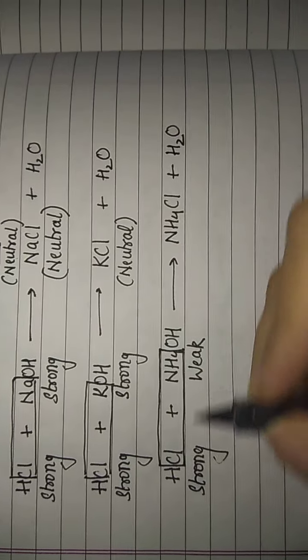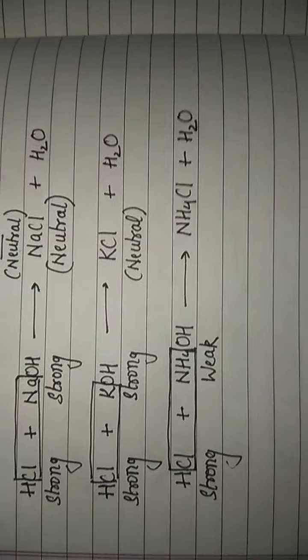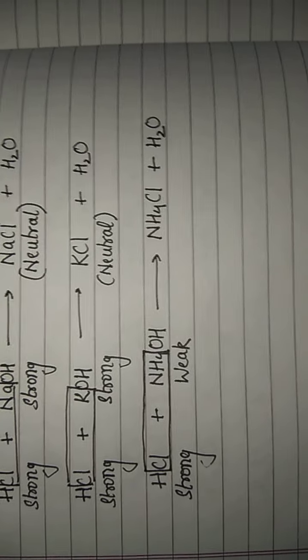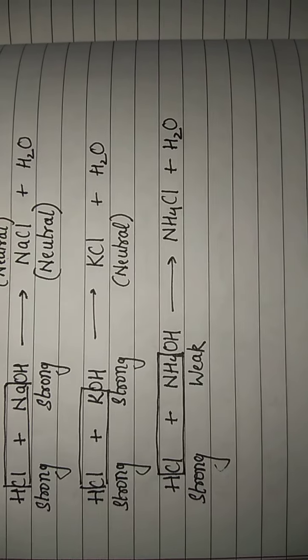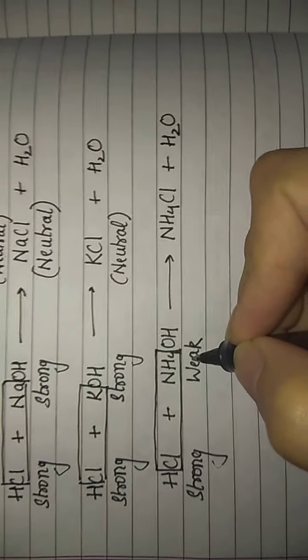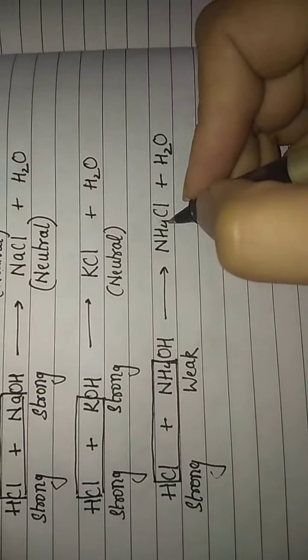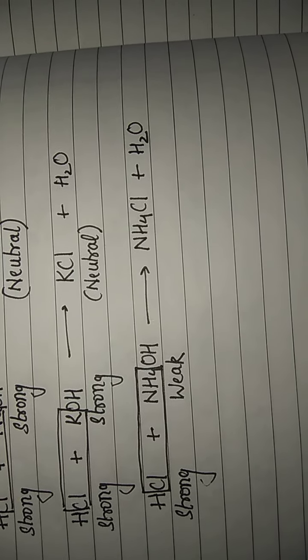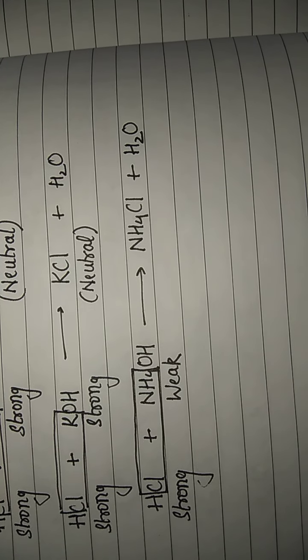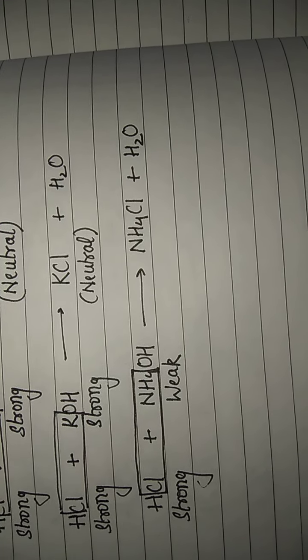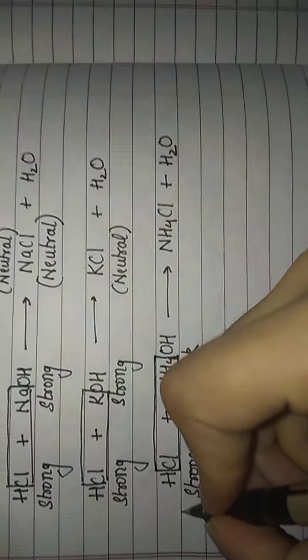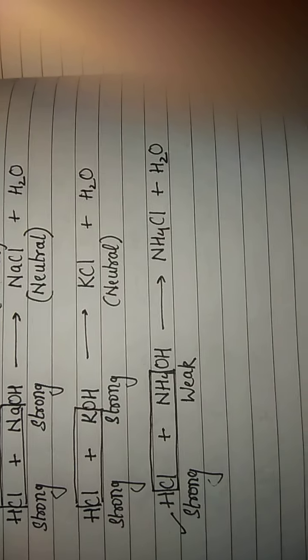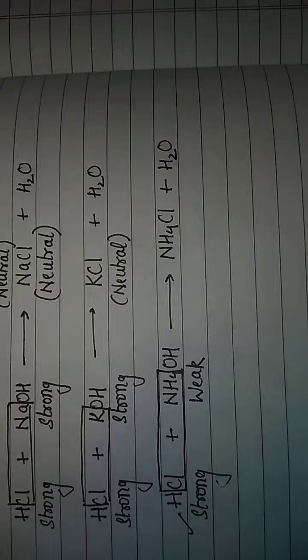Plus water. Now this was a different case where the strength of the acid and the base was not the same. By strength what do I mean? Neither were both strong nor both weak; one is strong and one is weak, right? So how will we decide whether the resulting salt is acidic or basic? You can see that the acid is stronger in this case, so my resulting salt will be acidic. I am repeating again, my acid is stronger in this case, so the resulting salt will be acidic.